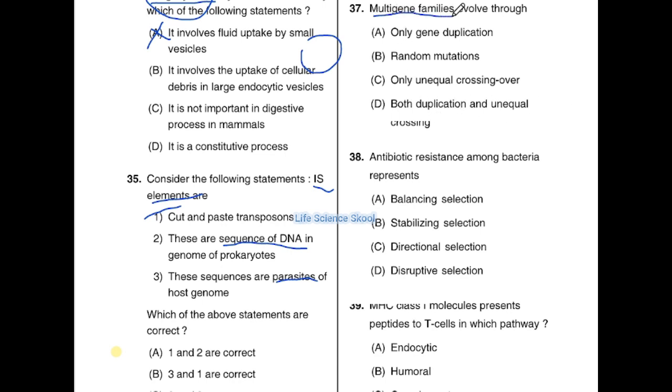First we will know what multigene families are. Multigene families are a group of genes that have descended from a common ancestral gene. Therefore they have similar functions and similar DNA sequences. Why? Because they are common ancestor genes. So they are asking how these multigene families evolve. Obviously, option D is the correct answer. Only with both duplication and unequal crossing over can they evolve.